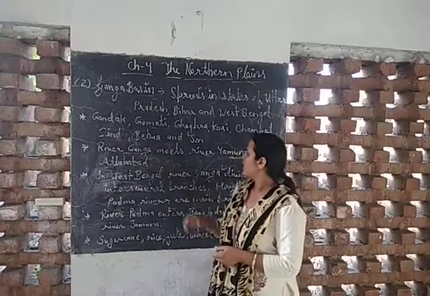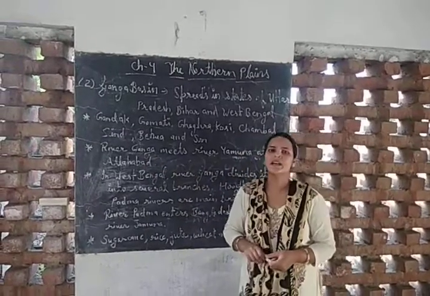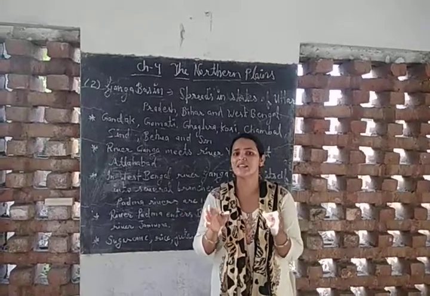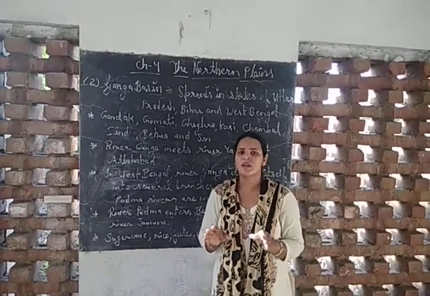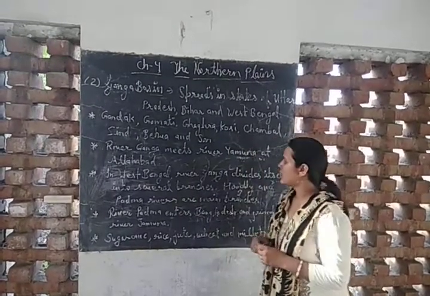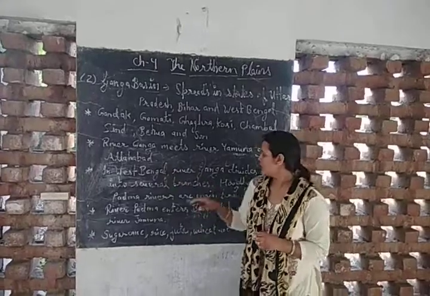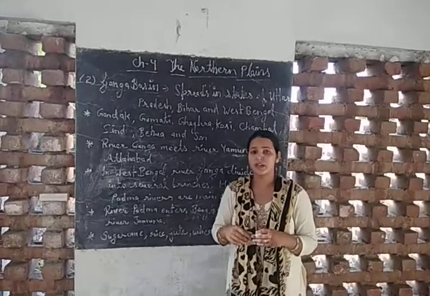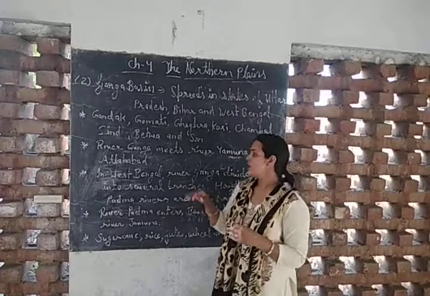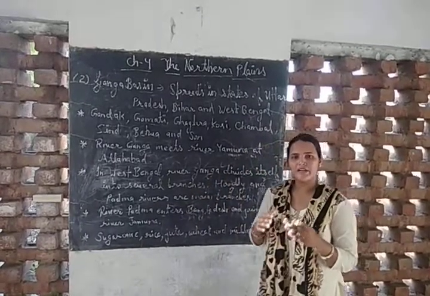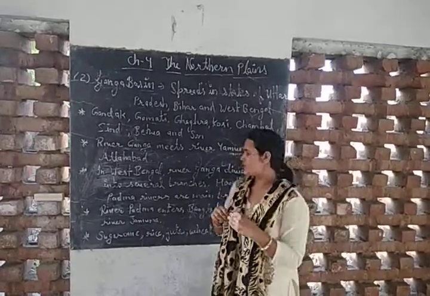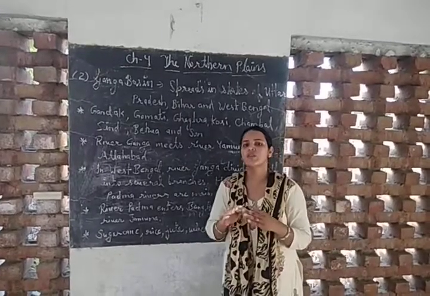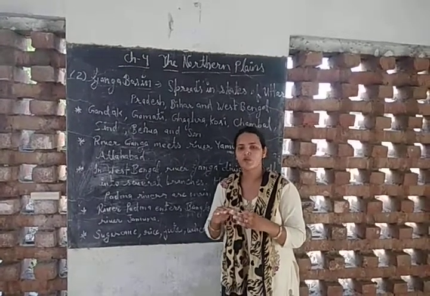River Ganga meets river Yamuna at Allahabad, and this place is known as Sangam. In West Bengal, river Ganga divides into several different branches, and the Hooghly and the river Padma are the two main branches of river Ganga.